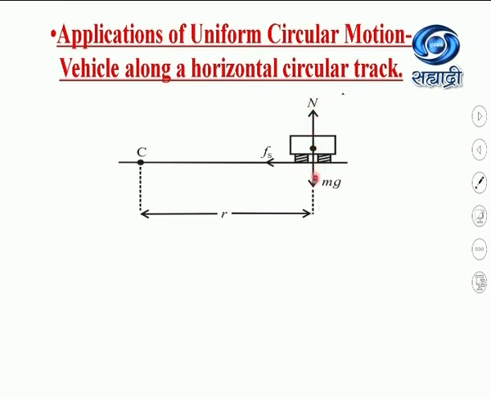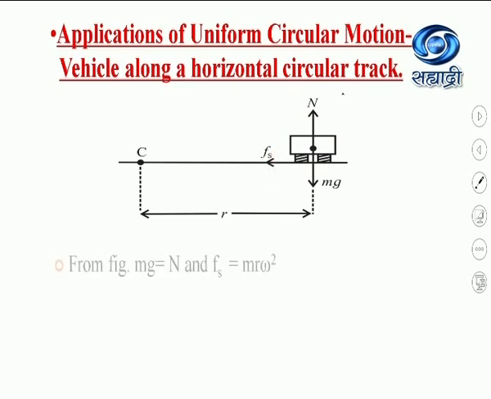They balance each other and do not affect the motion of the vehicle in the horizontal direction. So all the necessary centripetal force required for the motion of the vehicle along a horizontal circular track is provided by the force of static friction between the tires of the vehicle and the road surface.